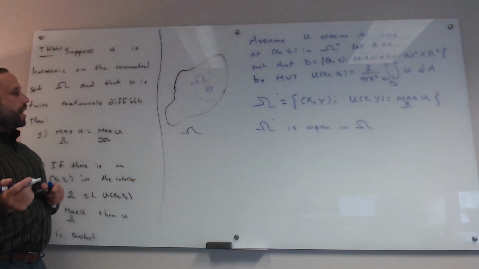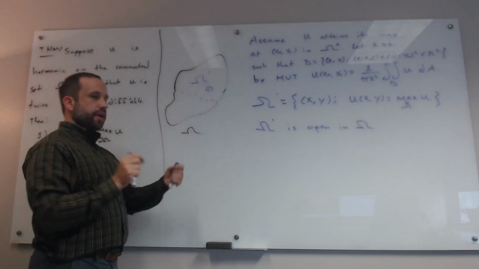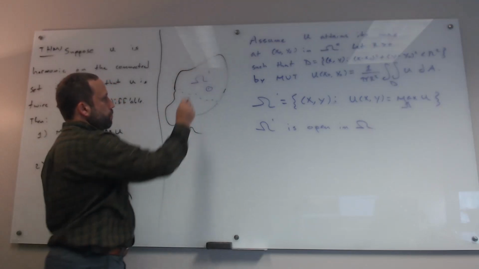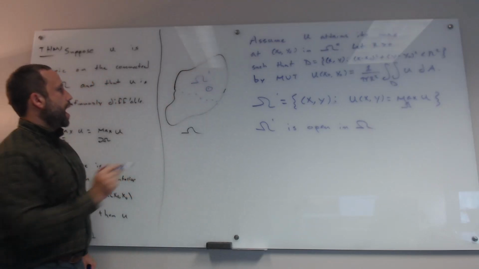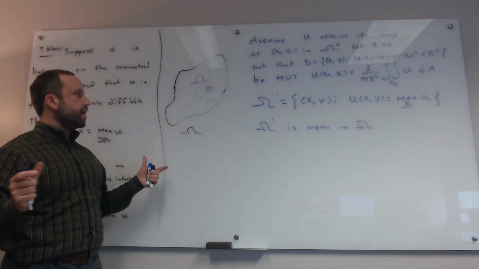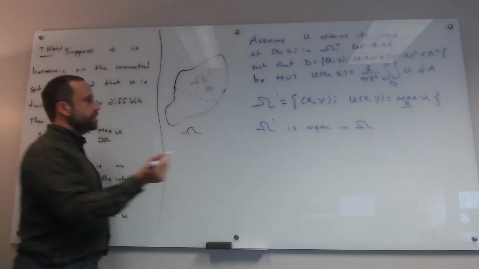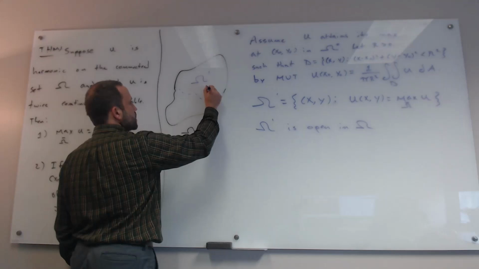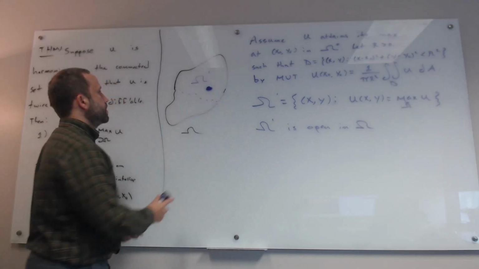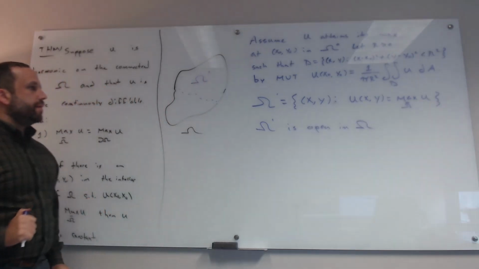Okay, well, why can we do this? Well, if this point is in omega prime, it's in the interior of omega prime. That is, it's not on the boundary of omega. If you have some point that's in omega prime, I can draw a ball around it that doesn't go outside of omega. U is at a maximum there, and so by the argument that I just went over, U has to be at its maximum on that whole ball. So that whole ball is in omega prime. So this tells us that omega prime is open in omega.